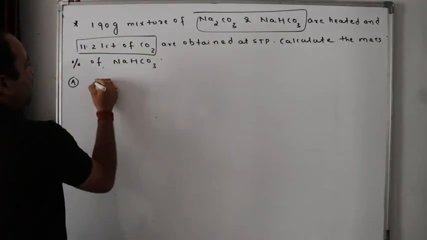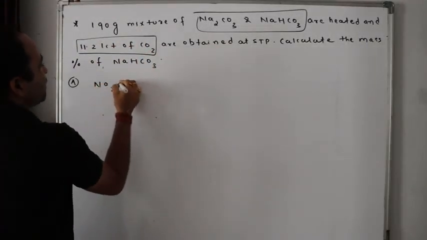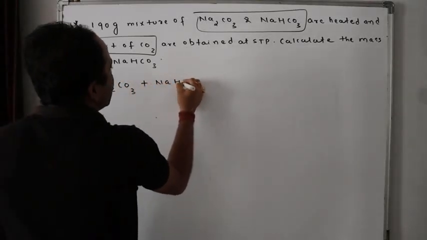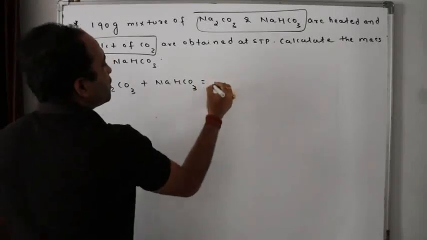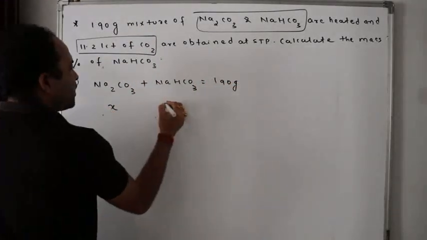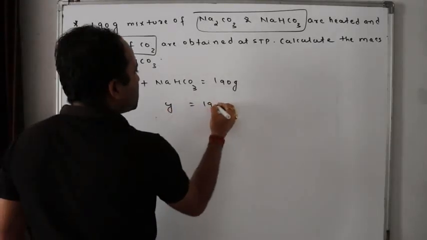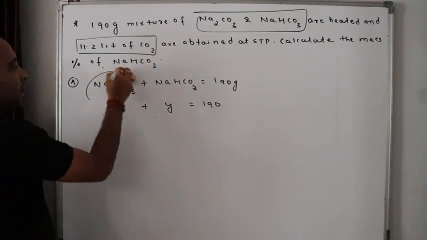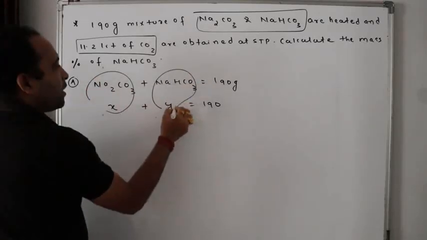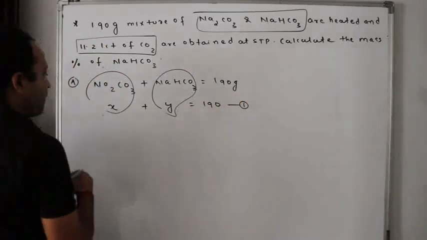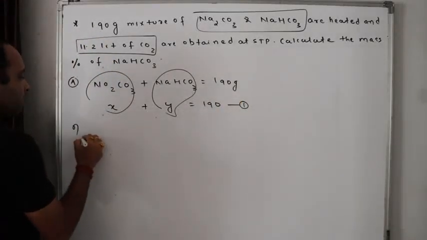That means it is very clear that the mass of Na2CO3 plus the mass of NaHCO3 is equal to 190 grams. If I take Na2CO3 as X and NaHCO3 as Y, then X plus Y equals 190. Clear? We got equation 1. Now, the number of moles of